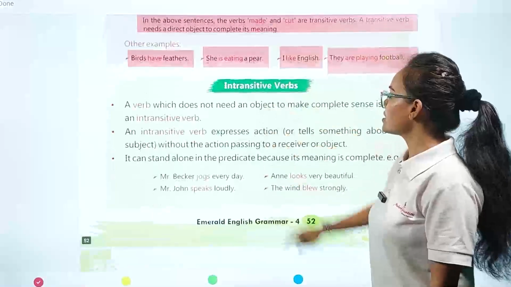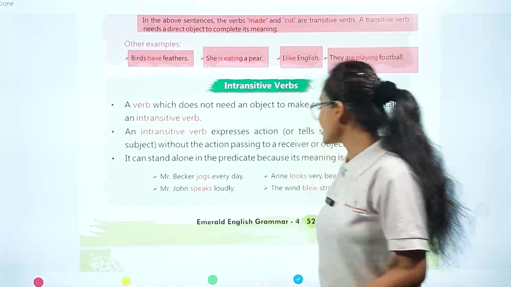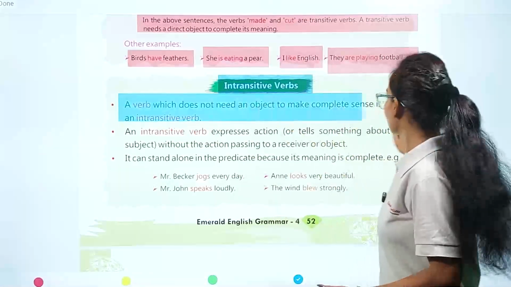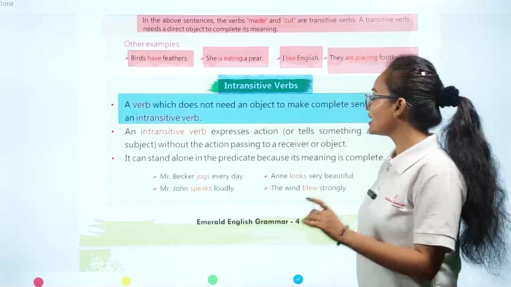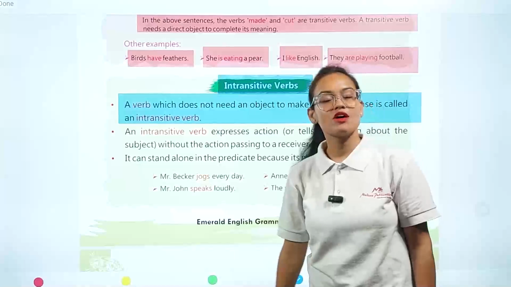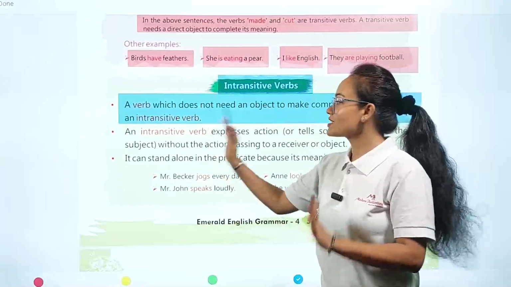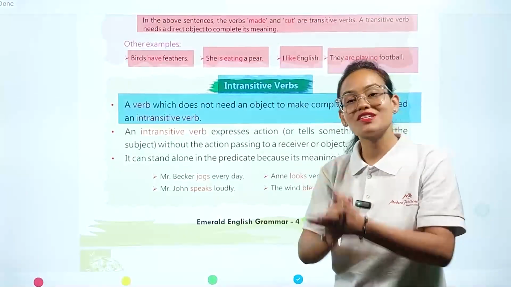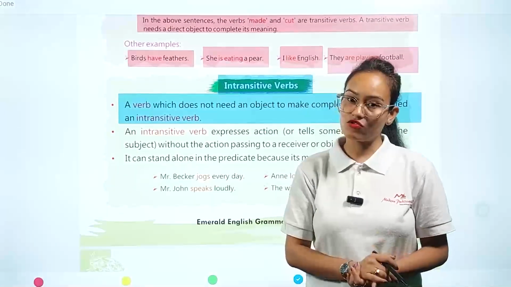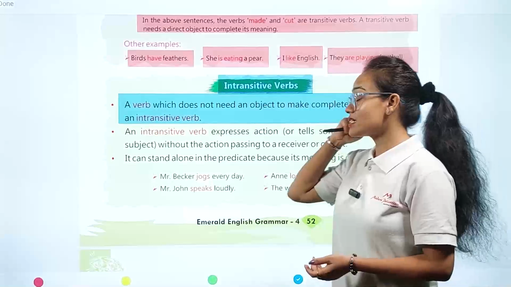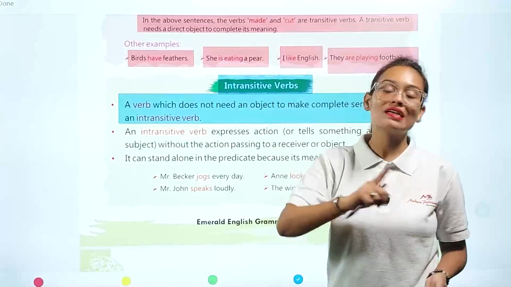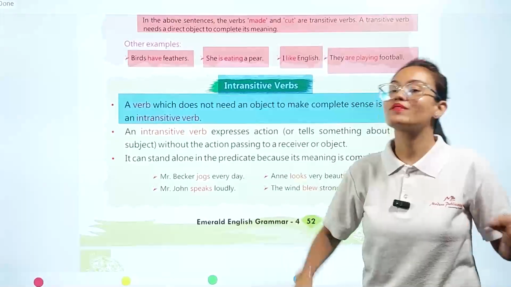Now we are going to see the other type, which is called an intransitive verb. Let's see what is the meaning of intransitive verb. A verb which does not need an object to make complete sense is called an intransitive verb. The opposite of a transitive verb is called an intransitive verb. A transitive verb always needs the object of the sentence to make itself meaningful. But an intransitive verb doesn't need any type of object to complete itself.